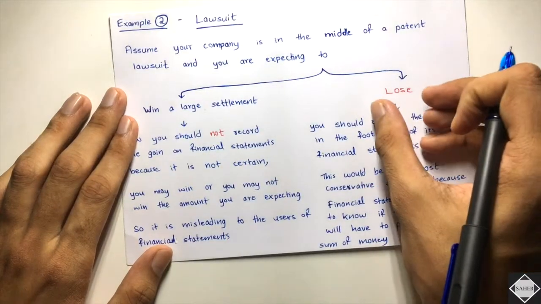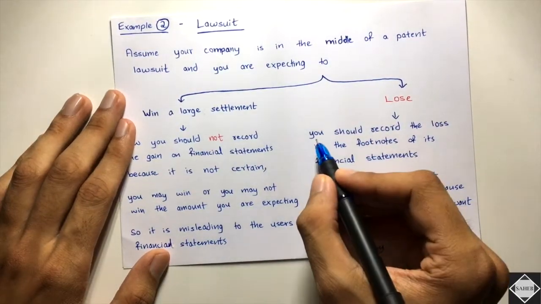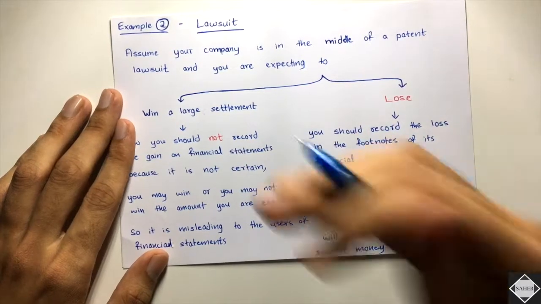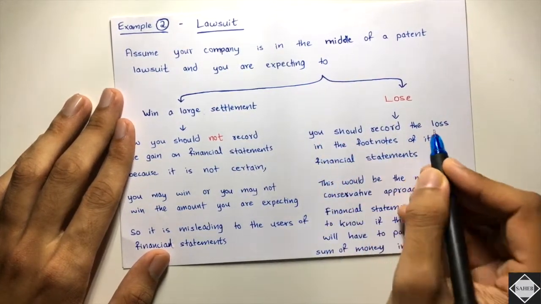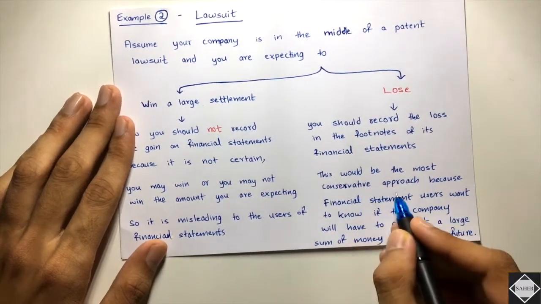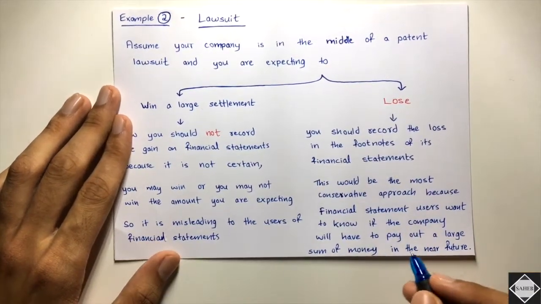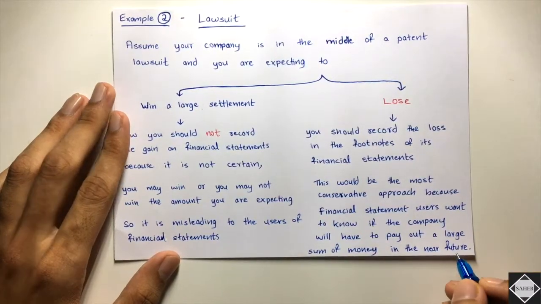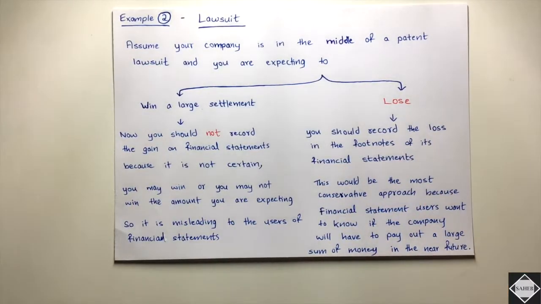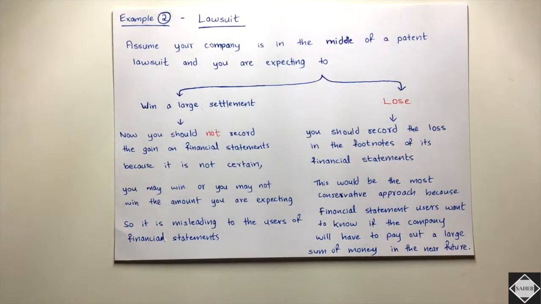Now, what if the lawyers tell us that we may lose the case, we may lose the suit? Then what do we have to do? It's the bad news. We have to do something about the bad news right now in the financial statements. You should record the loss in the footnotes of the financial statements as a contingent liability. This would be the most conservative approach because financial statement users want to know if the company will have to pay out a large sum of money in the near future. If you disclose this contingent liability, that we may lose such and such amount in future, then the users of financial statements will come to know that there can be a problem of cash flow.